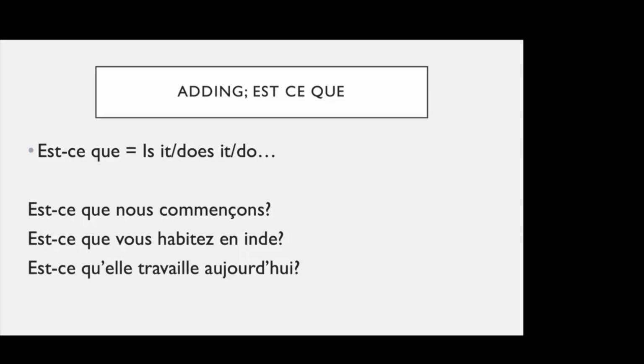So let's just imagine that there is no est-ce que in this sentence. It is like nous commençons, we're beginning, we're starting, and then you add est-ce que, so it becomes est-ce que nous commençons? Are we beginning? Is it that we are beginning? Est-ce que vous habitez en Inde? Is it that you live in India? Right? And then est-ce qu'elle travaille aujourd'hui? Is it that she works today? Right? So what you do is you make any normal affirmative sentence, and you add est-ce que in front of it, at the very beginning of the sentence. It becomes a question, right?